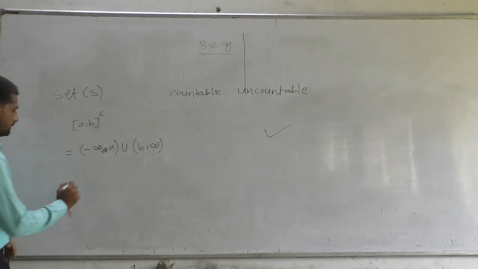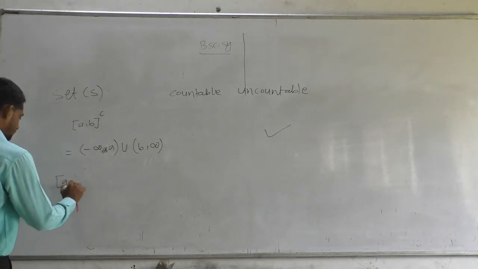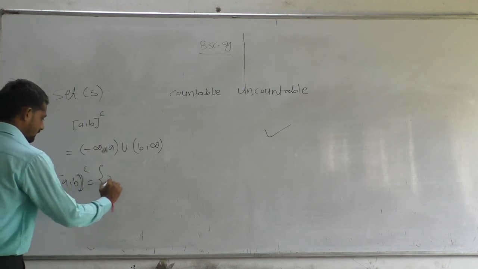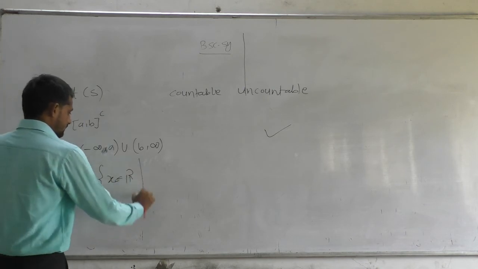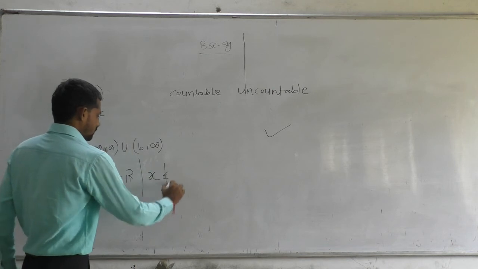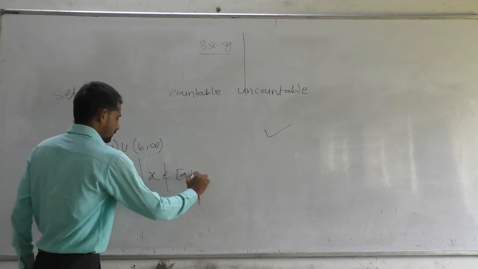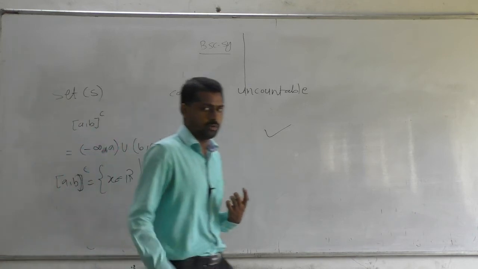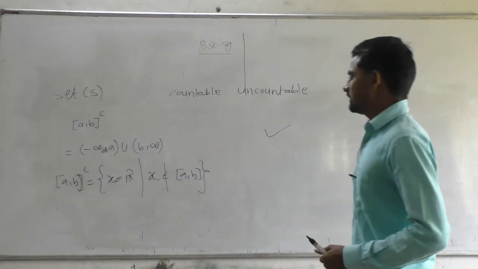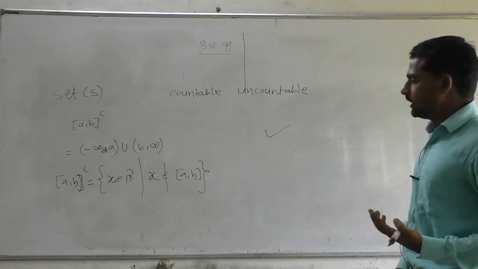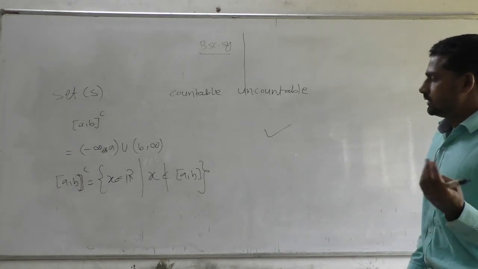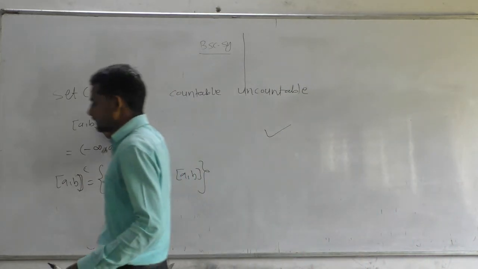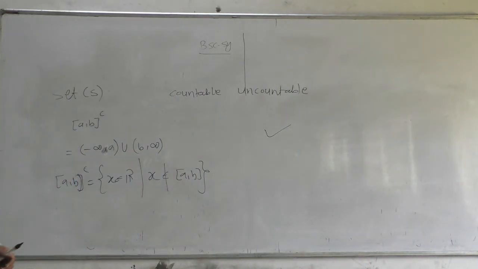The complement of a closed interval [a, b] is the set of x belongs to R such that x does not belong to the closed interval [a, b]. The definition of the complement of a set is this: the set of all real numbers such that these real numbers do not belong to the closed interval [a, b]. Hence this set is uncountable.